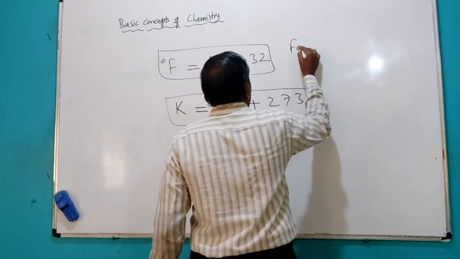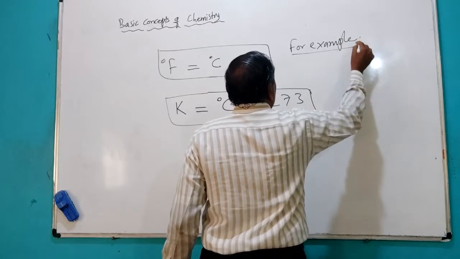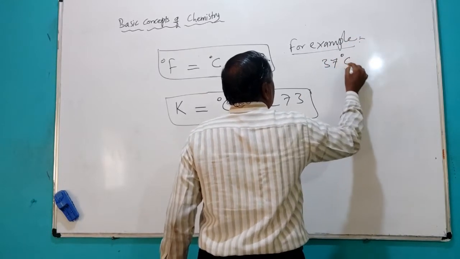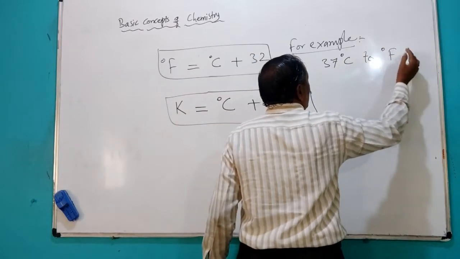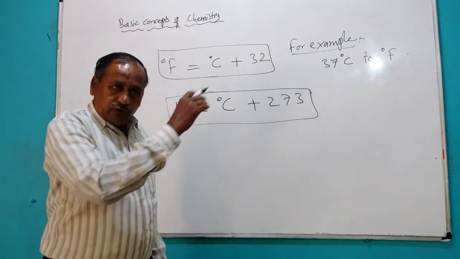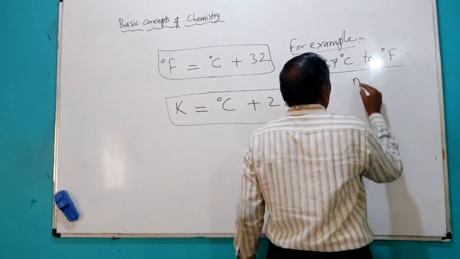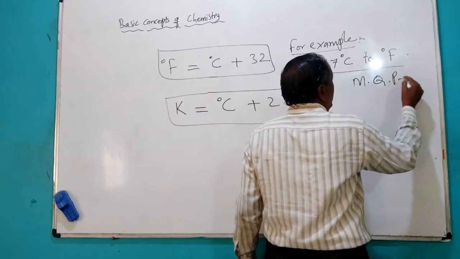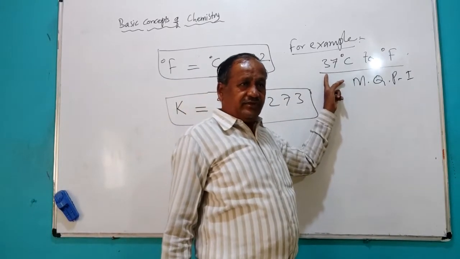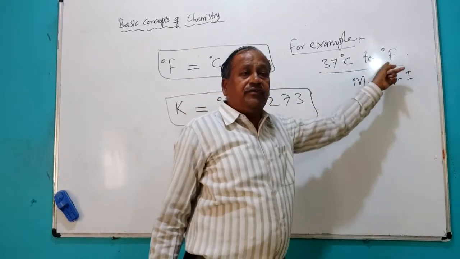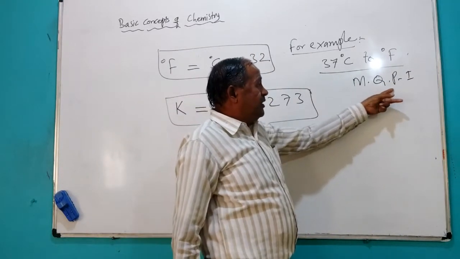For example, if you want to convert 37 degree Celsius to degree Fahrenheit, how to convert? This was asked in model question paper 1, I think. The question is the conversion of 37 degree Celsius into degree Fahrenheit, asked for 2 marks in model question paper 1.